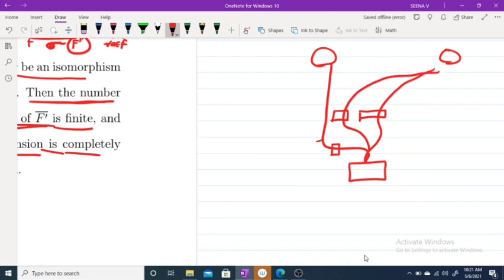So the number of ways is completely determined by this position and this position, and it is independent of the person moving from Christ College to Dana or Irinalakuda, etc. There are only three possible ways.